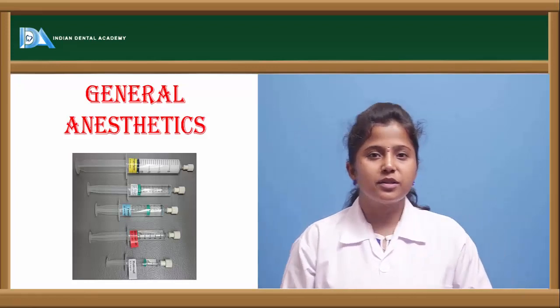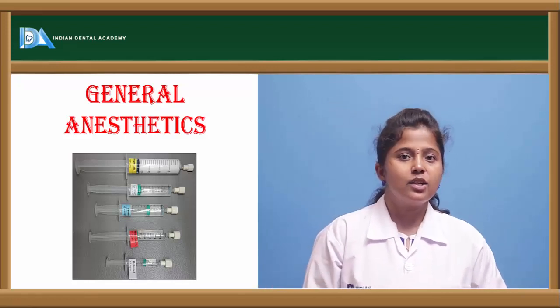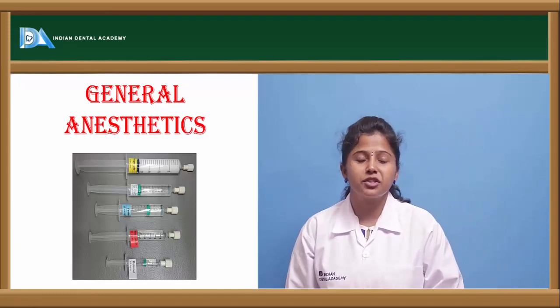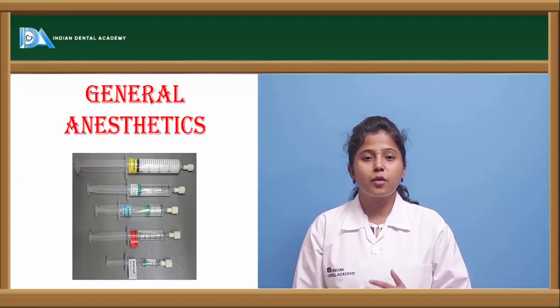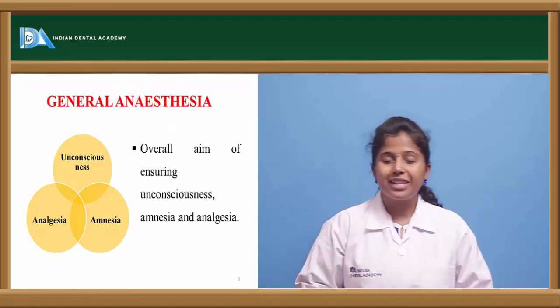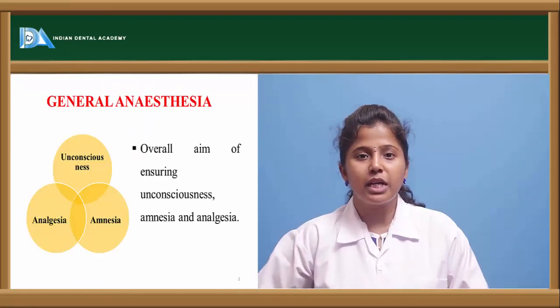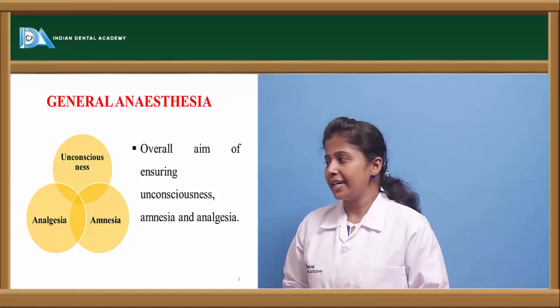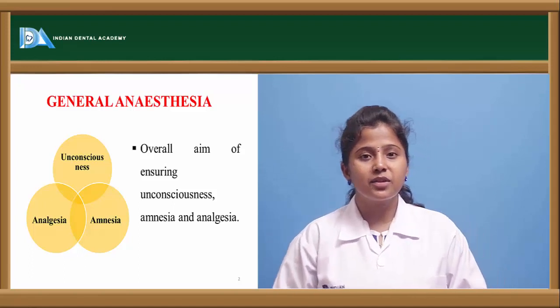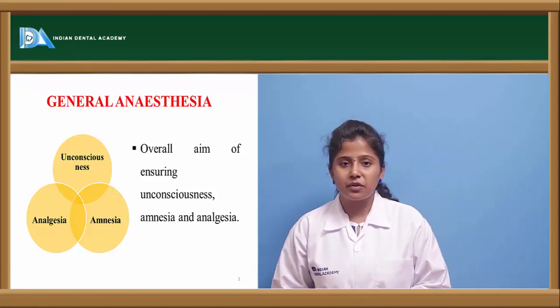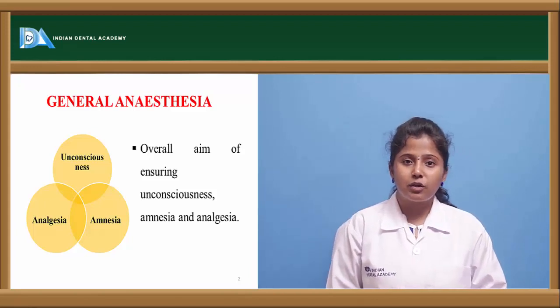Now the topic we are going to discuss is general anesthetics. General anesthesia is a state where the body loses consciousness, and thereby the person may experience amnesia and analgesia. The aim of general anesthesia is to promote unconsciousness, whereby the sensation of the whole body is lost. It causes analgesia, where the person won't be able to feel any pain, and amnesia, where the memory status of the person is fluctuated or impaired.